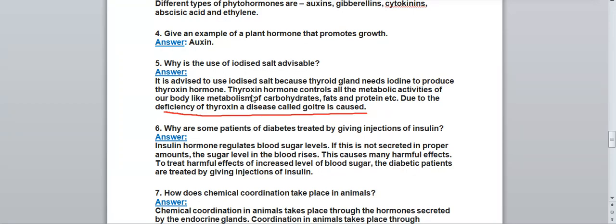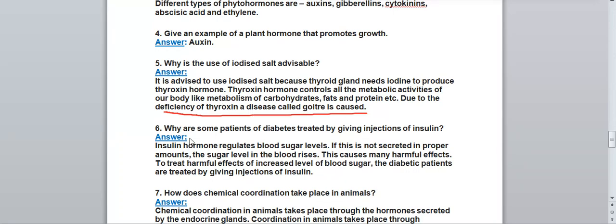It is advised to take iodized salt because the thyroid gland will secrete thyroxine hormone only in the presence of iodine. Thyroxine hormone helps in the metabolism of carbohydrates, fats and protein. Due to deficiency of thyroxine, a disease called goiter is caused.